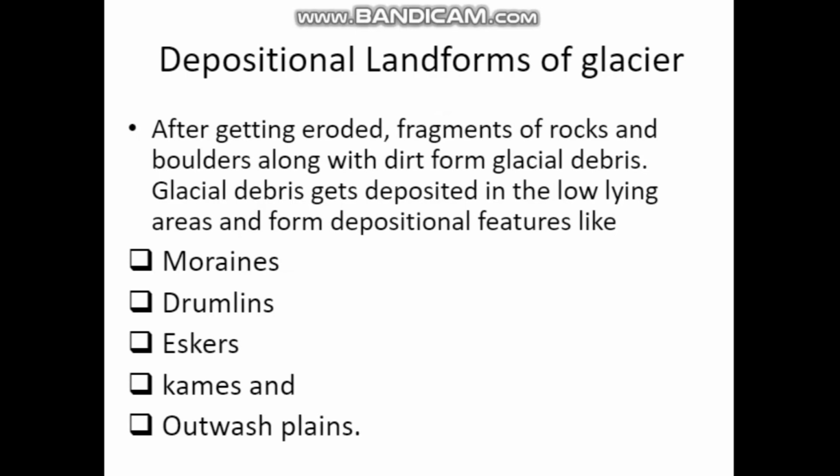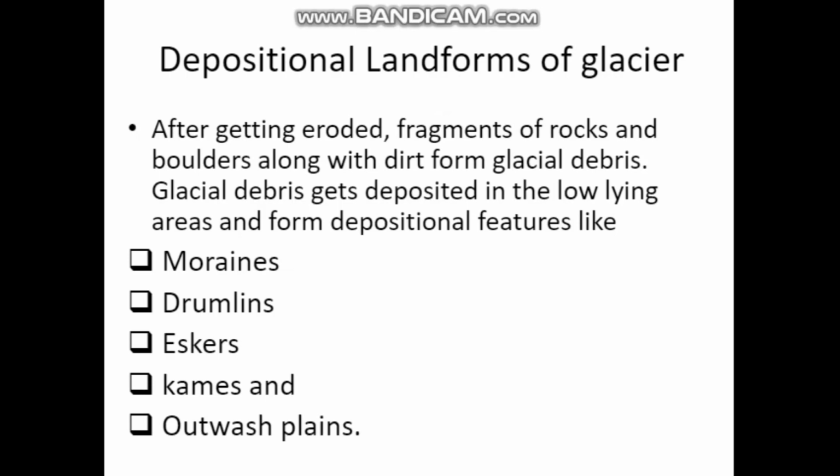So, depositional landforms of glacier. Listen, after getting eroded, fragments of rock and boulders along with drift from glacial debris get deposited in the low-lying areas and form depositional features like. So after getting eroded, what will happen means fragments of rock and boulders, many things, dirt, waste products also will come along with these glaciers.